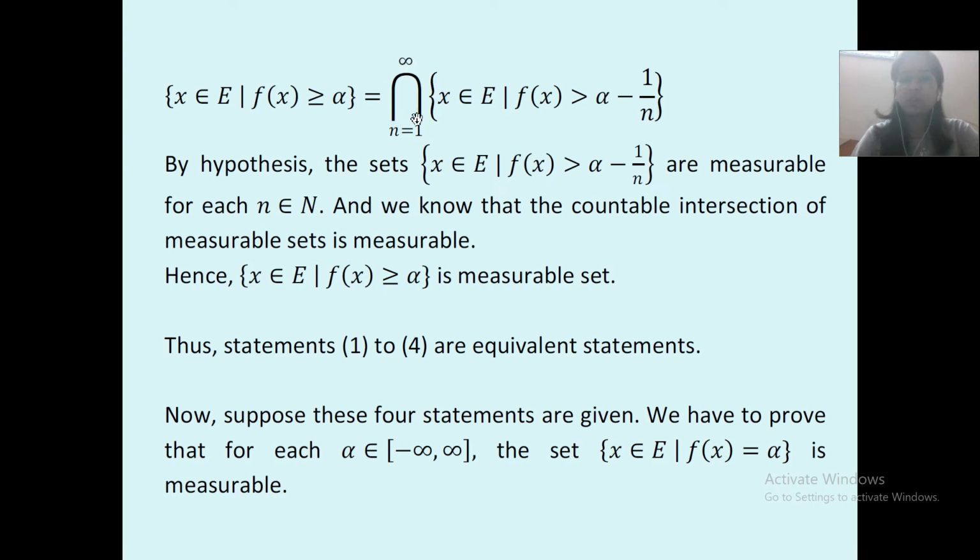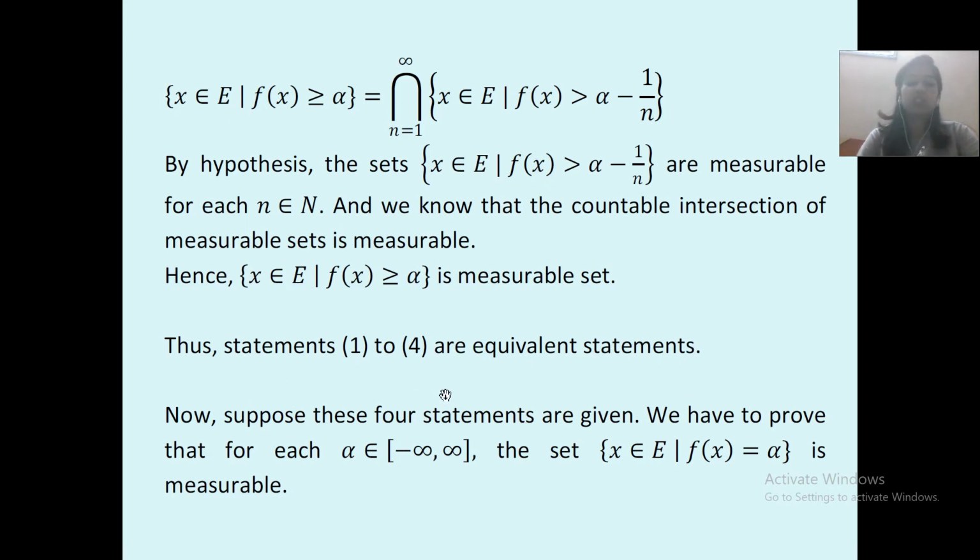Okay, so these all parts will be common. For each n belongs to N, and we know that the countable intersection of measurable sets is measurable. Hence, {x belongs to E such that f(x) greater than or equal to alpha} is a measurable set. So, the statements 1 to 4 are equivalent statements.